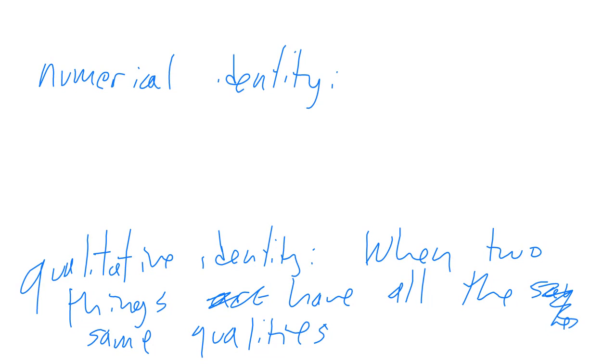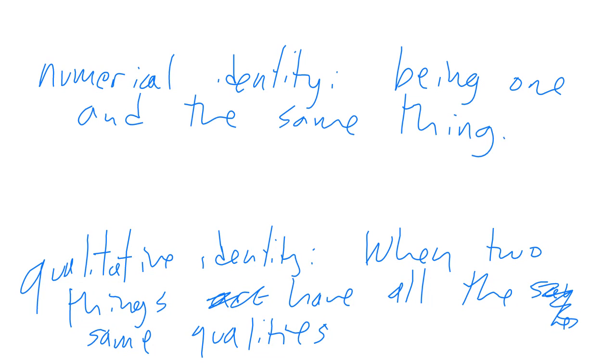So numerical identity is being one and the same thing. Now I just gave you a case where two things are qualitatively identical but not numerically identical, but you can also do it vice versa. Two things can be numerically identical but not qualitatively identical. So I am numerically identical with my 8-year-old self. That is, I'm one and the same person. We're the same person, but we're not qualitatively identical. I'm not 8 years old, for example. I don't have my appendix.